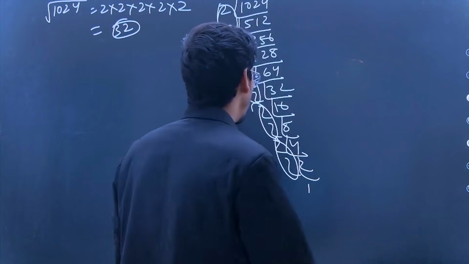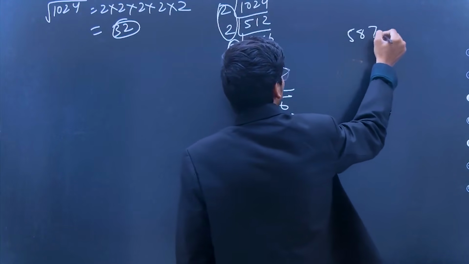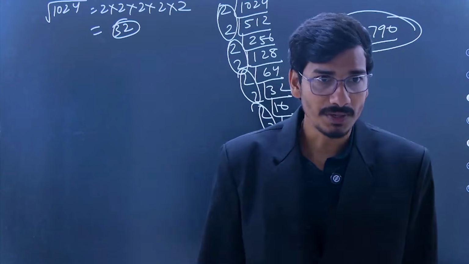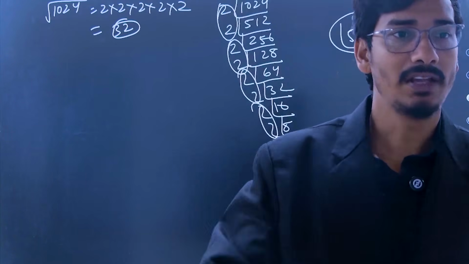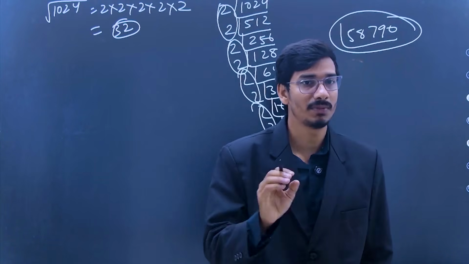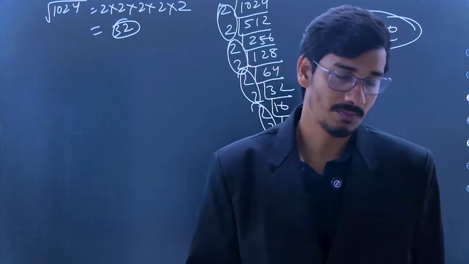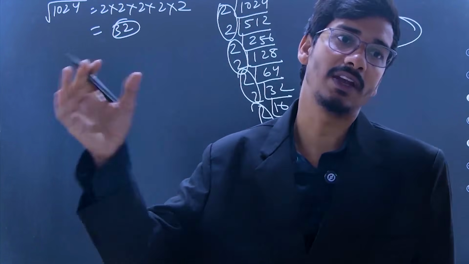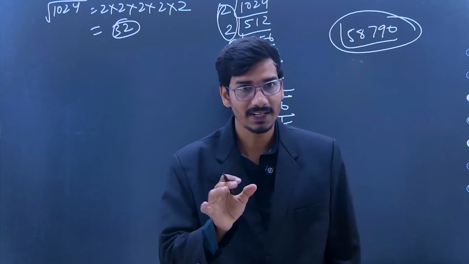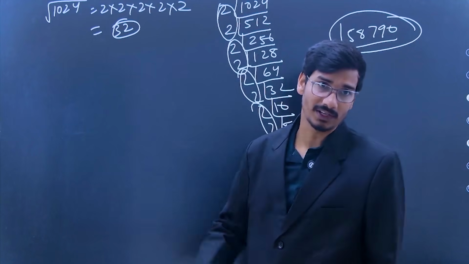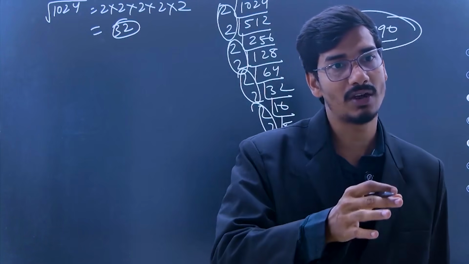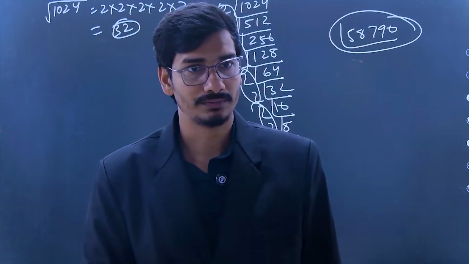Yes, beta, it is also possible to find the square root of 58790 by prime factorization. You simply do the prime factorization of each number, and if the prime factors come in pairs, then we can say that this number is a perfect square, and we can find the square root of that quantity. But if they do not come in pairs, then the number is not a perfect square, and we cannot find its square root in the natural numbers.